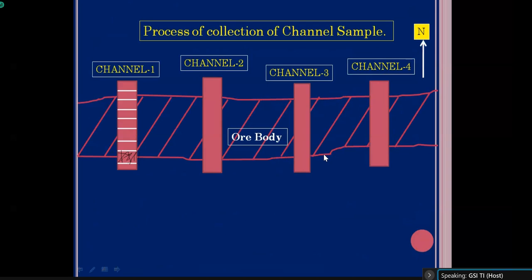Likewise, in a channel, depending upon the length of the channel, the number of channel samples will be decided. If the width of the ore body is 10 meter, your channel length should be 12 meter, and you have to collect 12 channel samples for each and every channel. Now, if your ore body is not regular, sometimes it is pinching and swelling, somewhere giving larger width, somewhere smaller width. So at different widths, you will get a different number of samples.